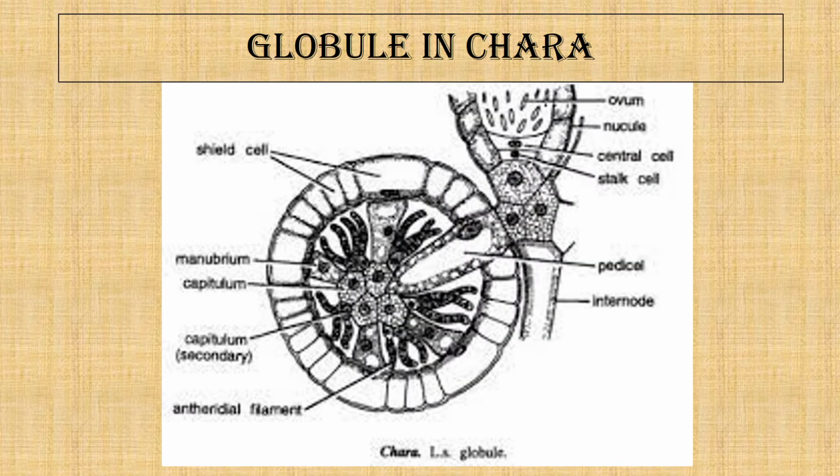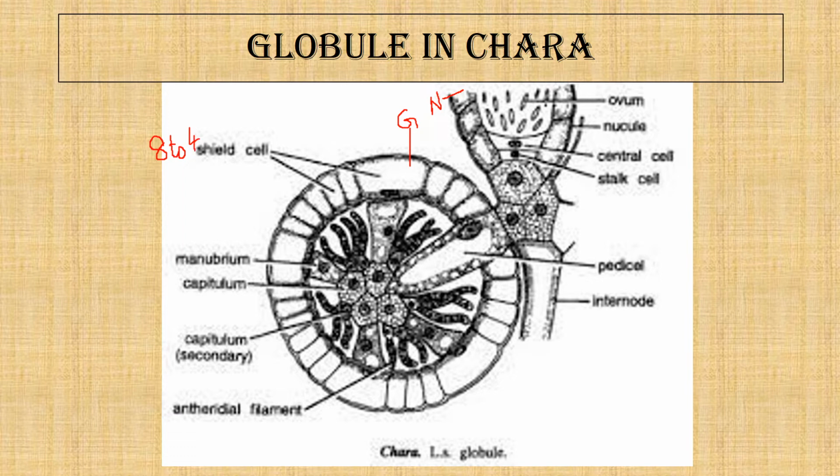This is the globule of Chara. We see that the globule is located in the nodal position of the primary lateral, just below the nucule. This is the ellipsoidal nucule, the female reproductive organ, and this is the globule, the male reproductive organ, which is globular in shape as well as very brightly colored, from orange and red to brown. It is made up of 8 curved plate-like cells called shield cells. Mostly there are 8 shield cells covering the globule, but sometimes there are 4, depending upon the species.